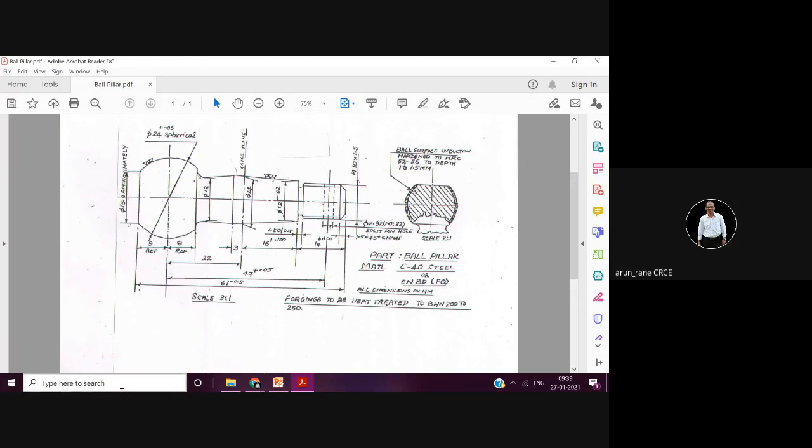See, every material has hardness. Like length can be measured in millimeter. The smallest we measure in millimeter, then bigger we measure in centimeter, then bigger we measure in meter, then kilometer, like say Bombay to Pune, kilometer. Now here the dimensions are in millimeter. So like that, even the hardness you measure in different units.